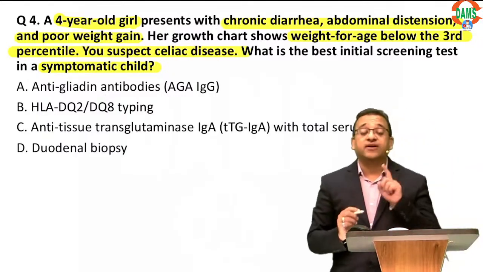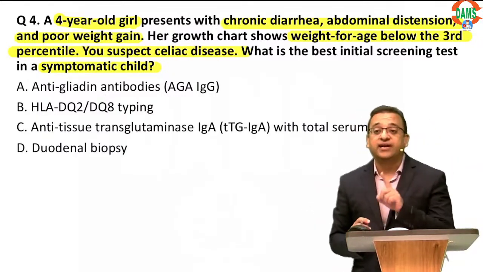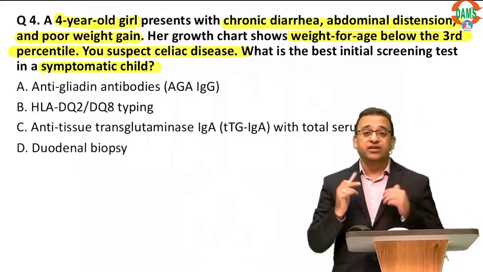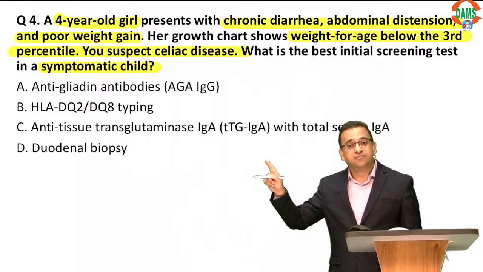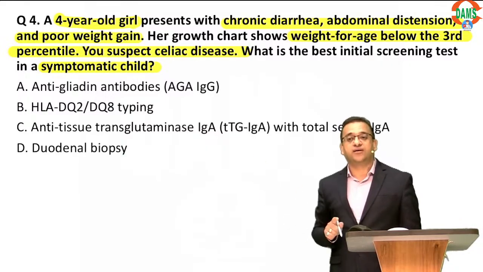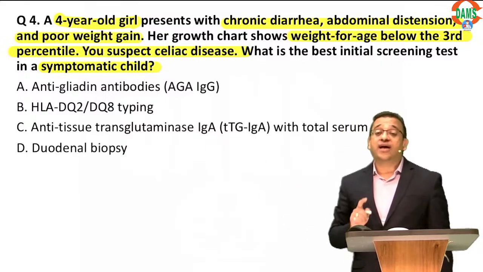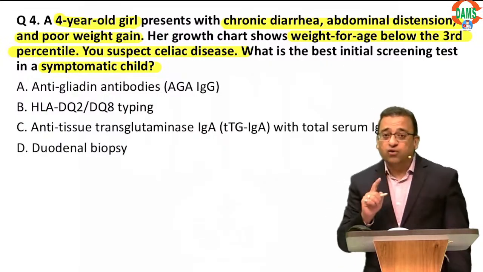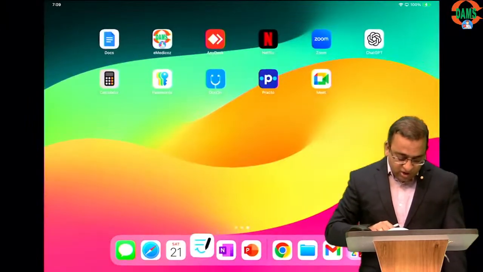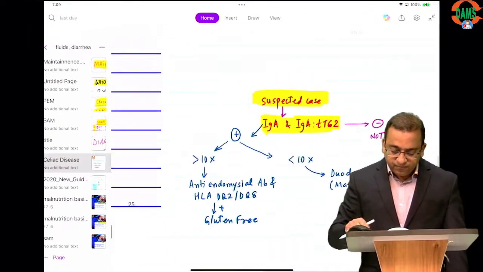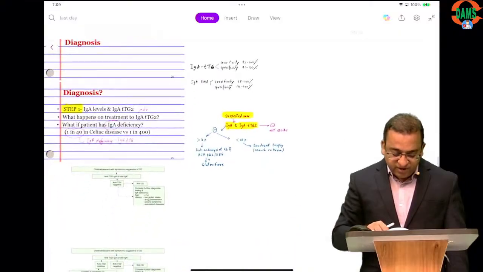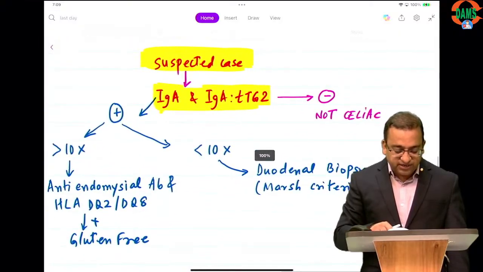Now what is the first test in a case of celiac disease? Anyone in the class? If you are suspecting symptomatic celiac, all of you need to know that we follow the ESPGHAN criteria, the European Society of Pediatric Gastroenterology criteria.